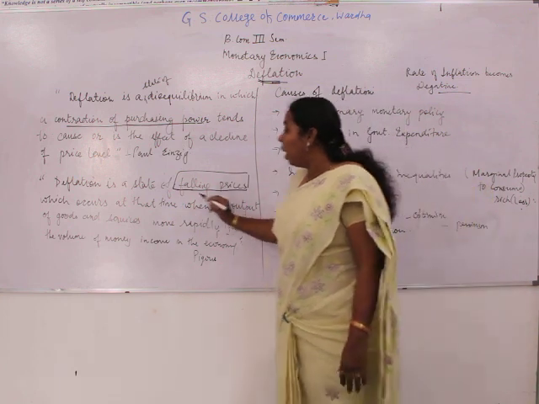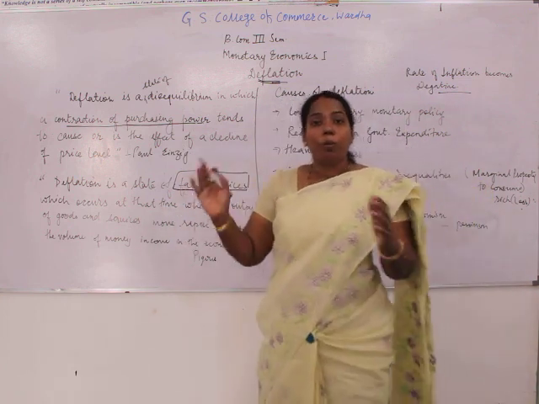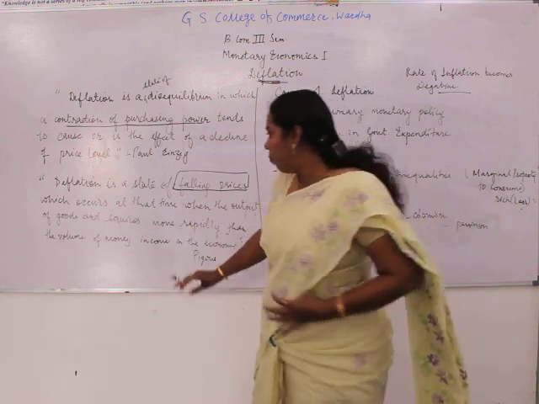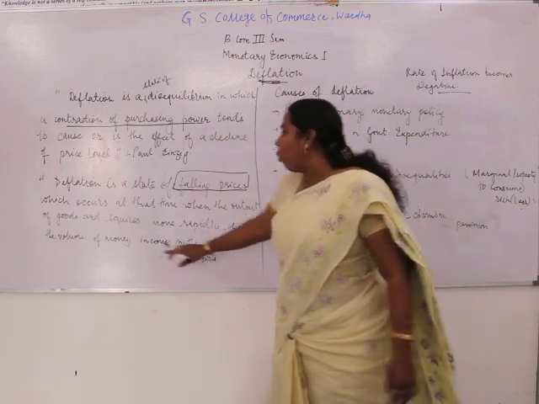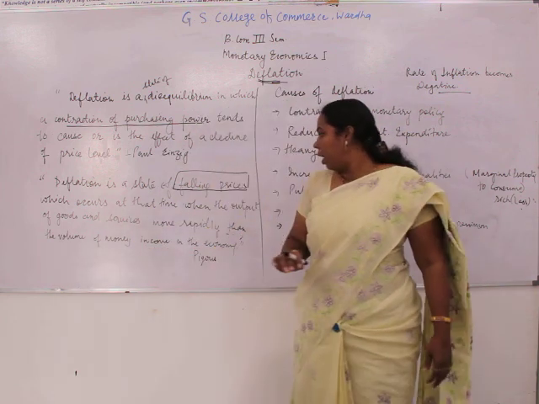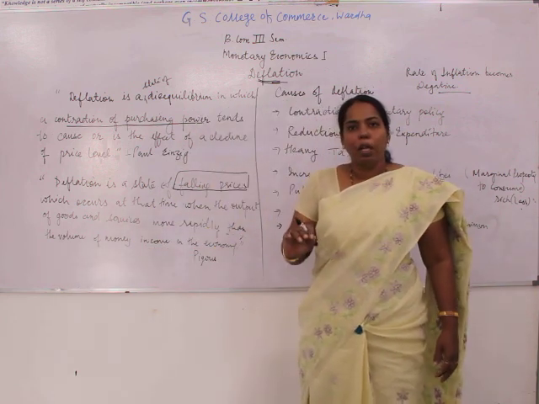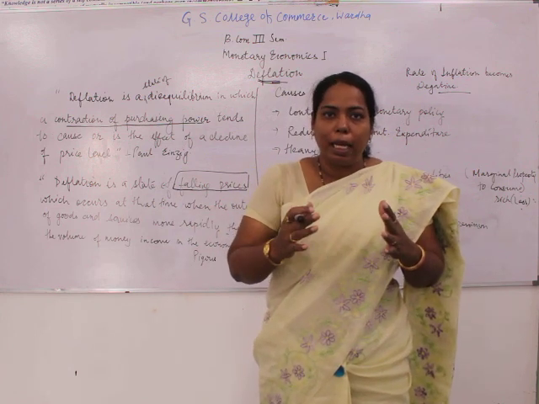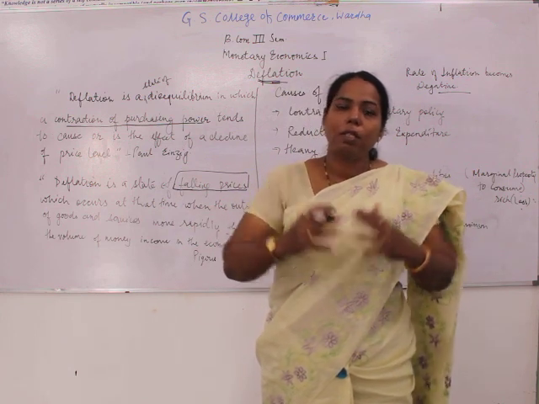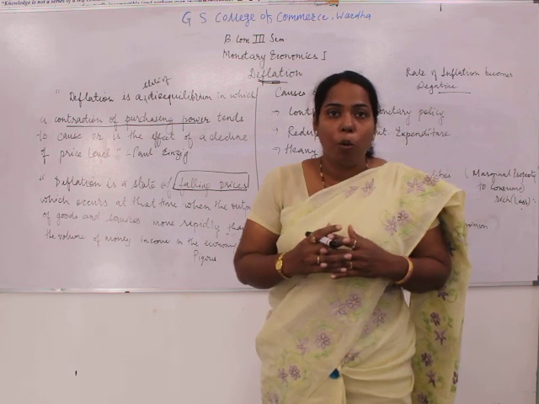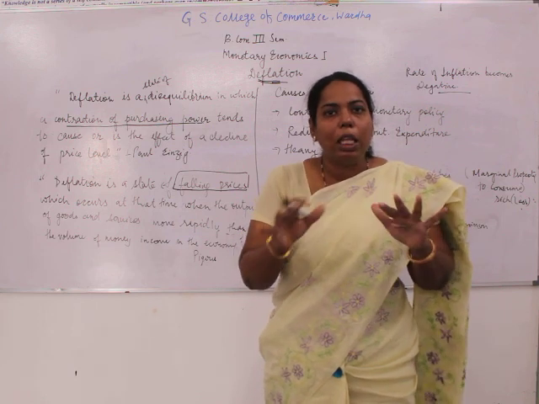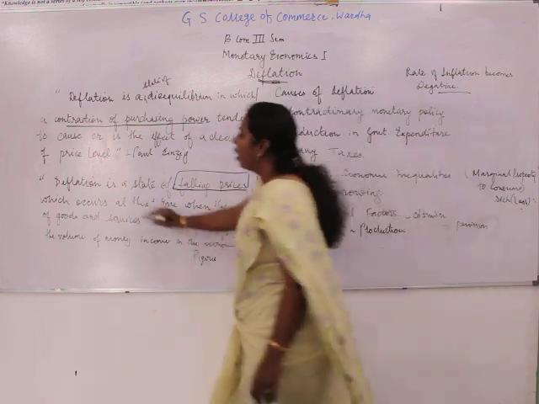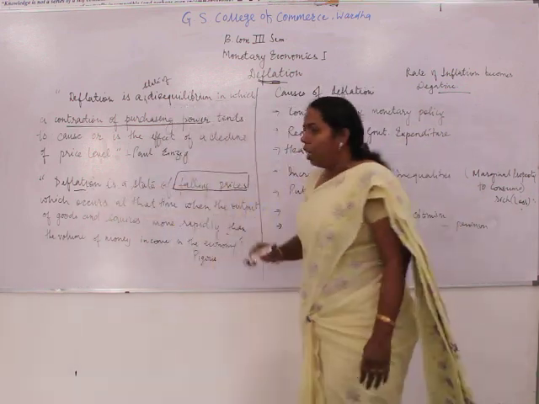He says that the goods and services output grows more rapidly than the volume of money income in the economy. See, the money income of the people has declined and the goods and services output is more. As a result, disequilibrium is developing, and that disequilibrium is referred to as deflation.